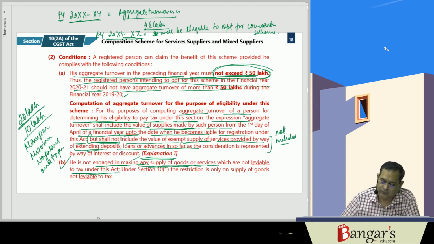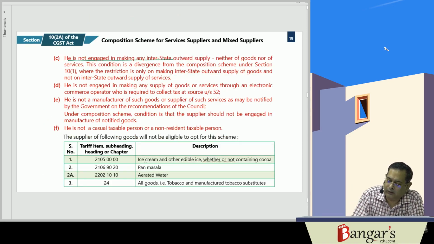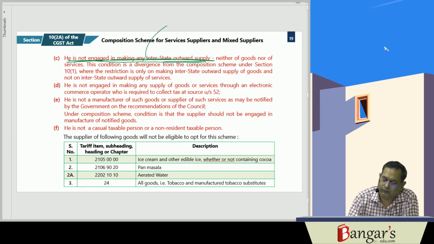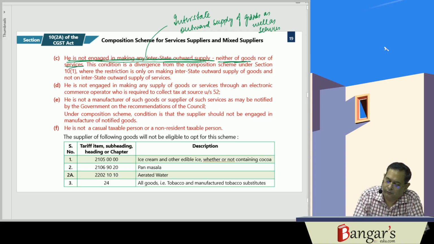Then the next one is, he is not engaged in making any interstate outward supply, of goods as well as services. So he is not engaged in making any interstate outward supply, neither of goods nor of services.